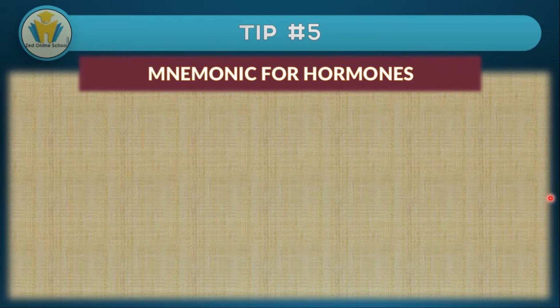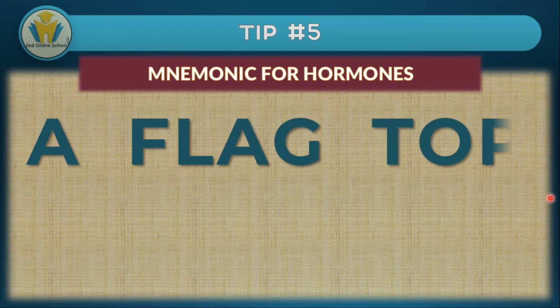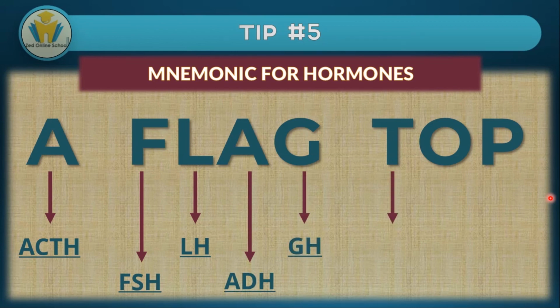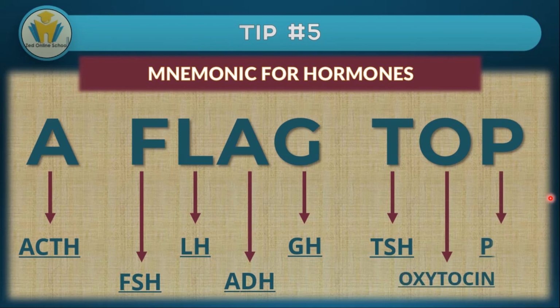Tip 5 is about the mnemonic for you to remember the hormones that we've looked at in this video. If you want, you can arrange these words into any form. You can say flag top A, however you arrange them. The thing is you being able to remember. The first here we're going to look at is adrenocorticotrophic hormone. F is for follicle stimulating hormone. L is for luteinizing hormone. A for the other hormone which starts with A, which is antidiuretic hormone. G is for growth hormone. T is for thyroid stimulating hormone. O is for oxytocin. And P is for prolactin.